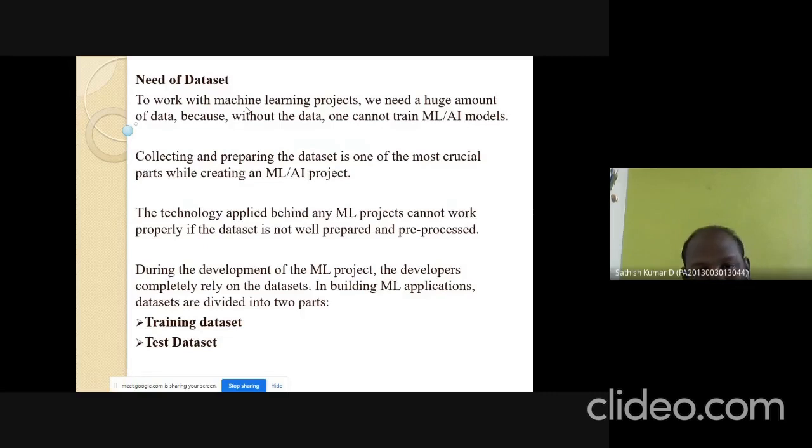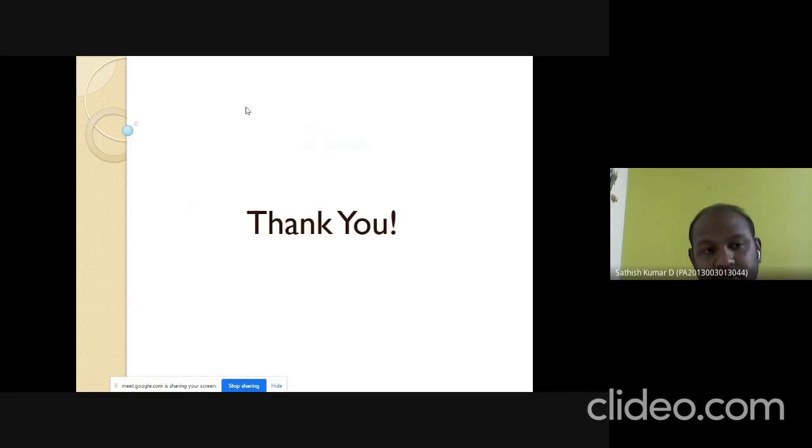Need for data set. Without a data set, it's impossible to implement the machine learning or AI process. Collecting and preparing the data set is one of the most crucial parts of creating ML or AI projects. The technology applied behind any ML project cannot work properly if the data set is not well prepared and pre-processed. During the development of an ML project, the developers completely rely on the data sets. In building ML applications, data sets are divided into two parts: training data set and test data set. That is, without a data set, machine learning and AI is not possible.